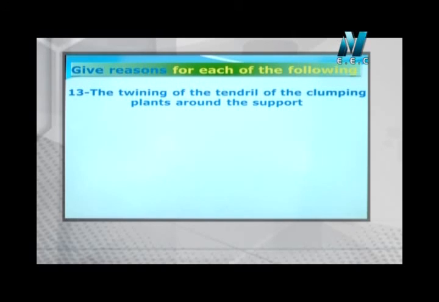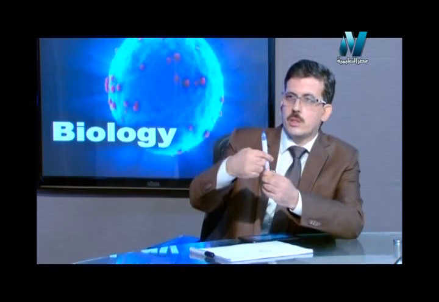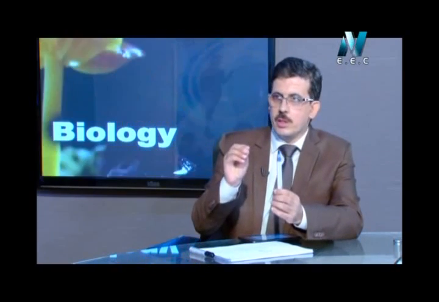The next question says: the twining of the tendril of the climbing plants around the support, or why the tendril twines around the support, Mr. Yahya? Actually, Mr., the tendril moves around the support. Okay, but when it comes to auxins, they are called plant hormones. They are responsible for the growth of the plant. The hormones, which are called the auxins in this case, are responsible for the elongation of the tendril which is twining around the support.